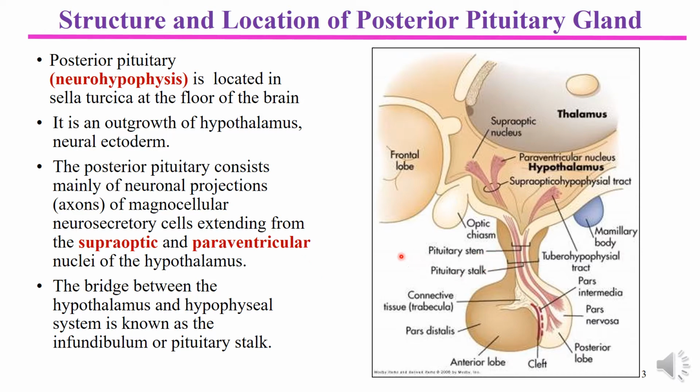A number of regulatory factors synthesized by the hypothalamus are transported to the pituitary gland and they perform their regulatory actions over there.